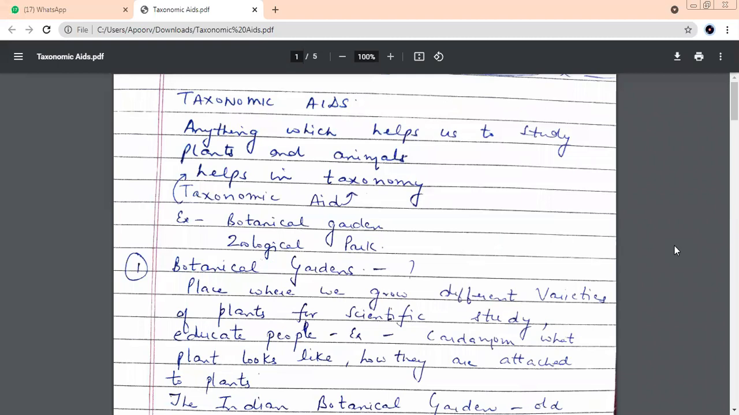Let's talk about a very famous and a very old botanical garden in India. Okay.